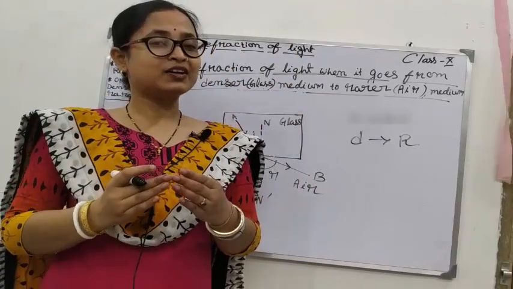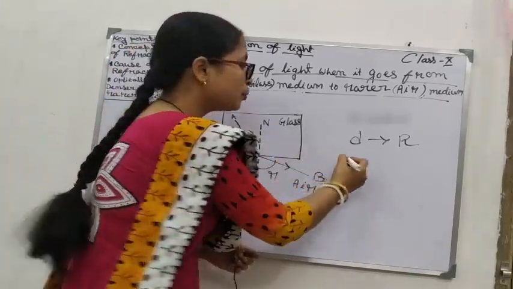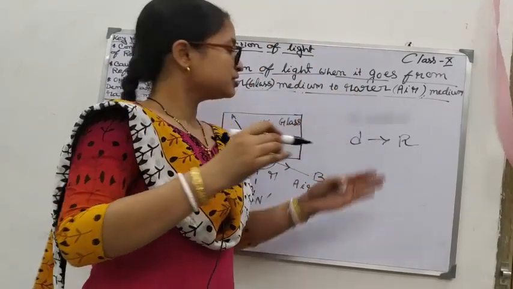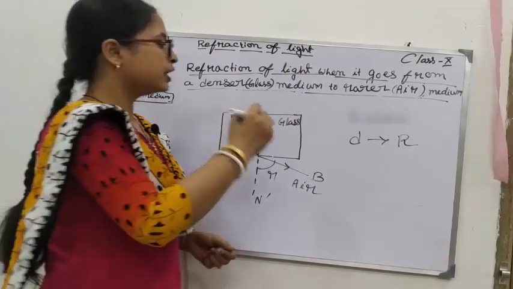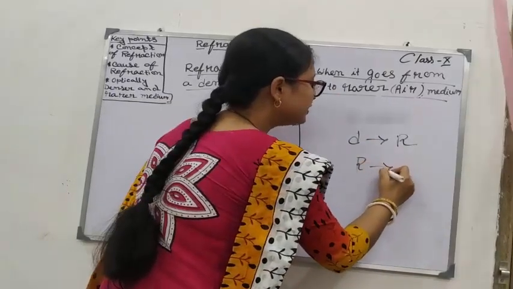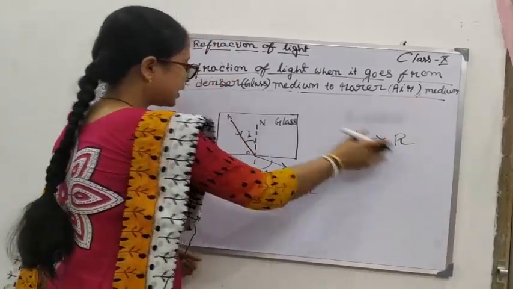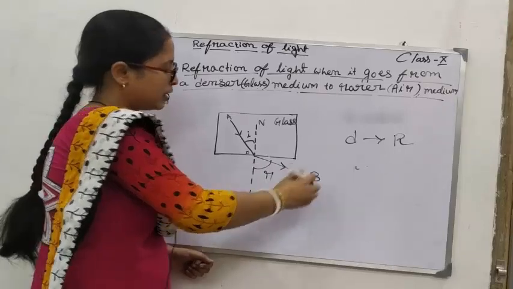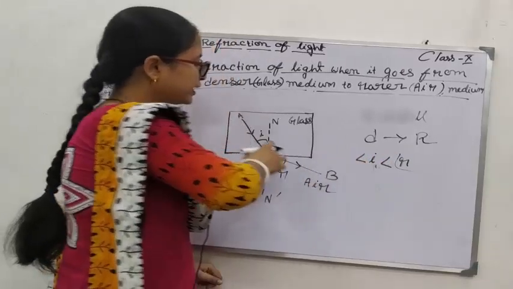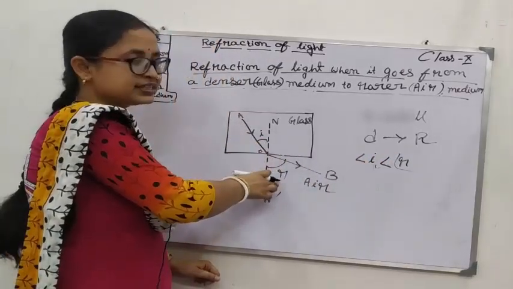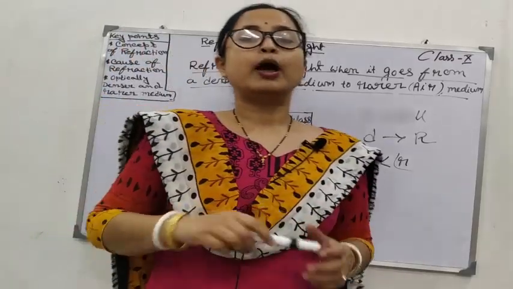And if the light ray is coming from a rarer medium to a denser medium, that is from R to D, then it will come close to the normal. Now here, as it moves away from the normal, as a result i is less than r. That means the angle of incidence is less than the angle of refraction. Clear? So these two points you have to remember.